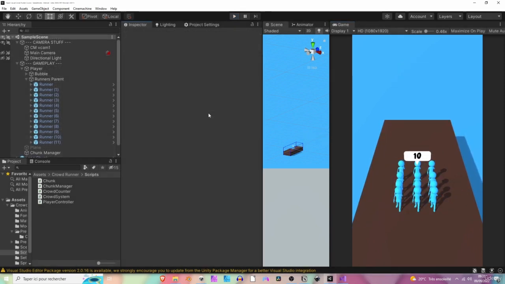Awesome. In the next lesson, we are going to see how to add the doors to be able to increase or decrease the amount of runners along the road. Stay tuned.